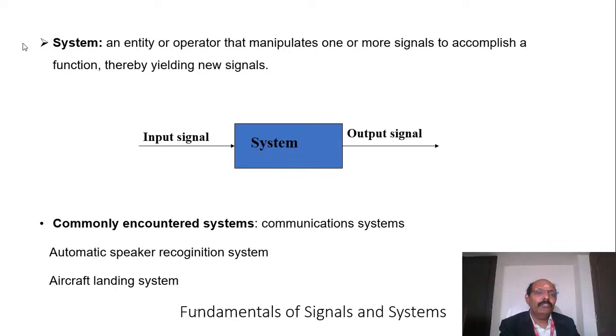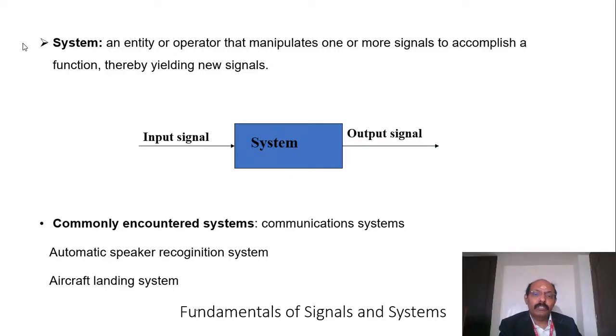Then system. What is a system? Previously I defined a signal. That signal is given to the system, and the system gives the output. The system is the element present between the input and output sides. It is an operator that manipulates one or more signals to accomplish a function.